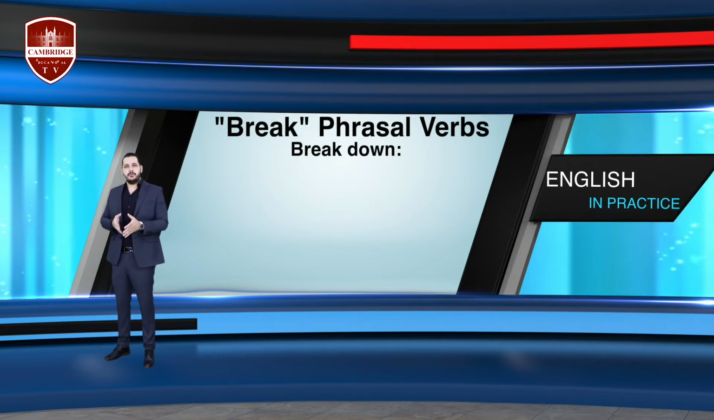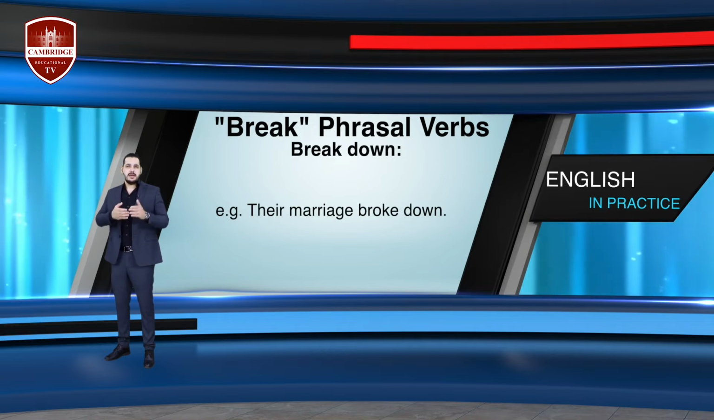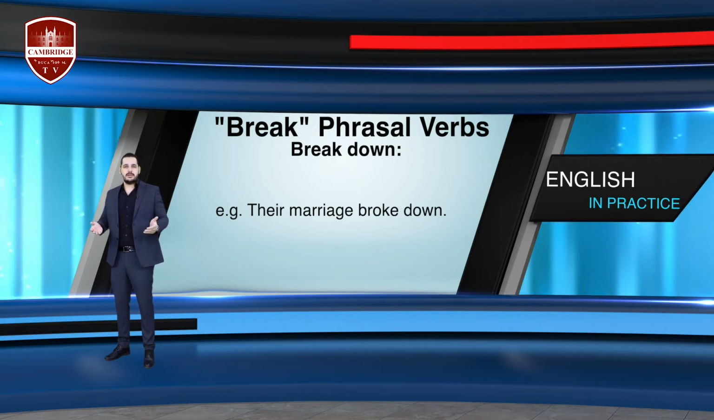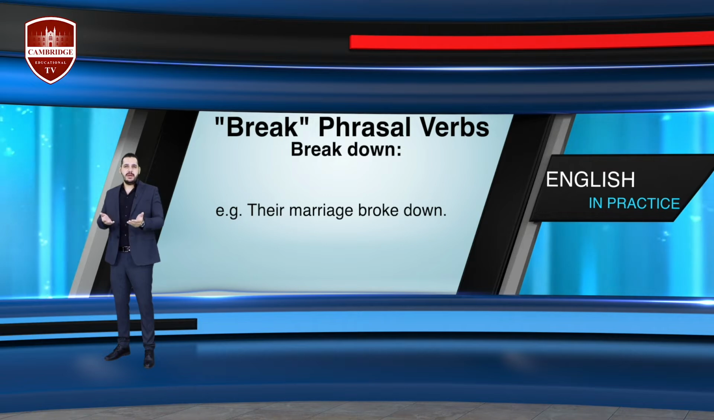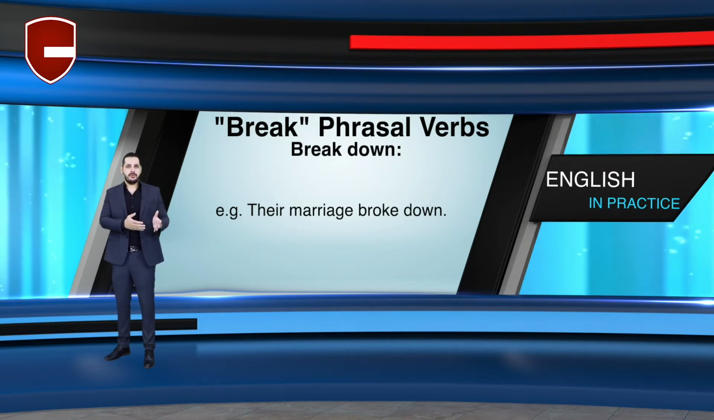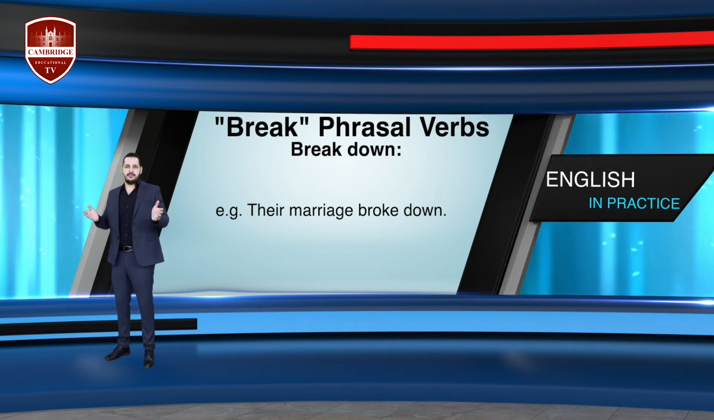In the fourth example, their marriage broke down. This means that their marriage is over. Their marriage ended. Their marriage stopped being successful. So when I say that a relationship broke down, that means this relationship ended.